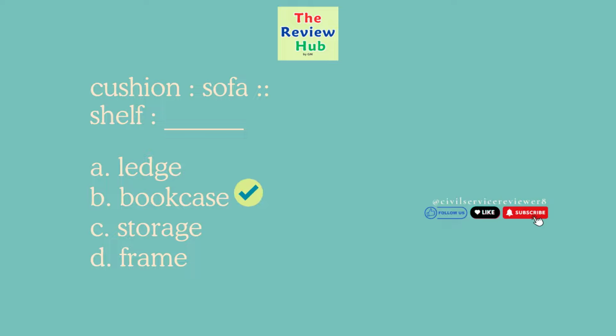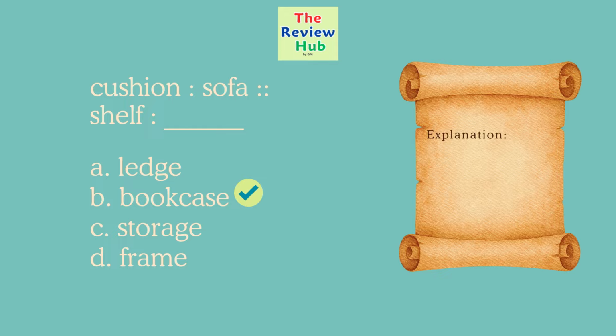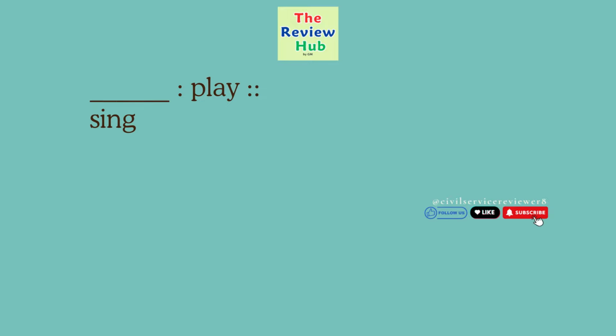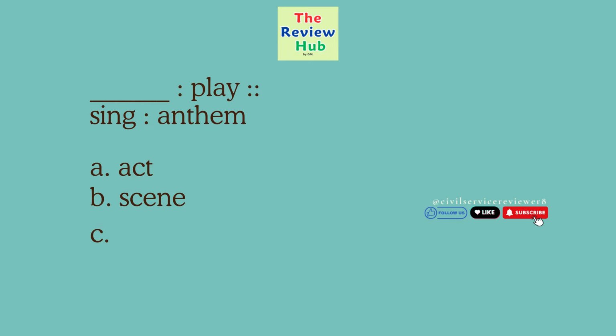The correct answer is B. Bookcase. A cushion is part of a sofa. A shelf is part of a bookcase. Parts to whole. Blank is to play. Sing is to anthem. A. Act. B. Scene. C. Theater. D. Field.